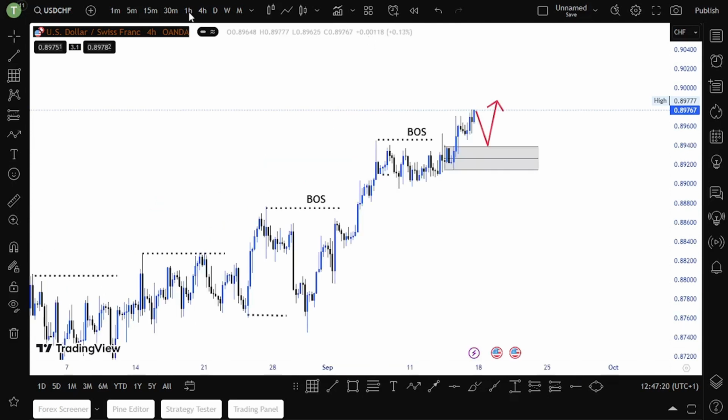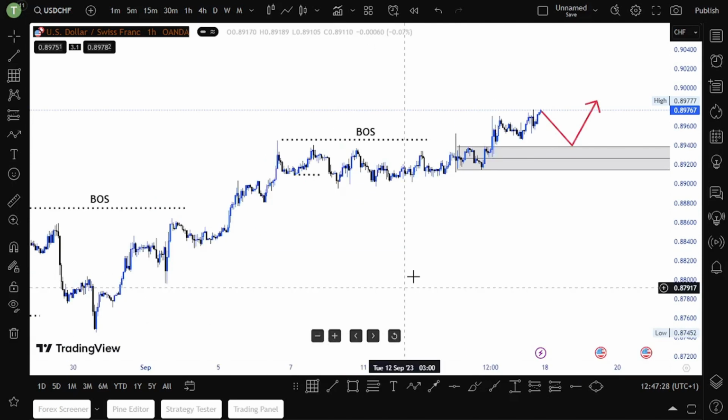Let me just check on H1. So I will be waiting for price to come back, and then I will enter buys at this demand zone. This is where our demand zone is. So a 1 to 3 risk reward ratio.